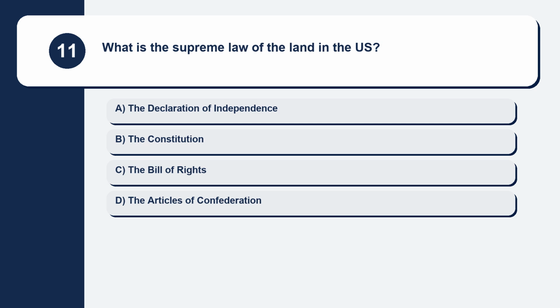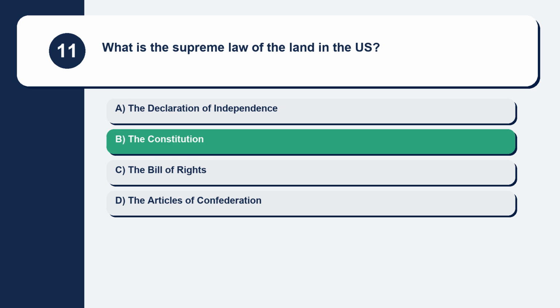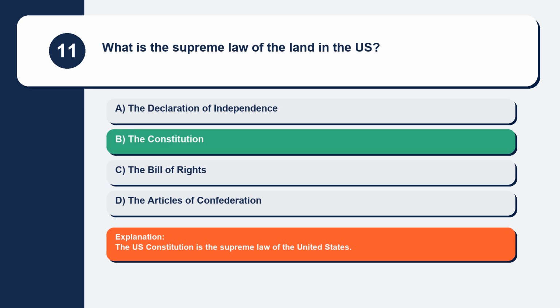Question 11. What is the supreme law of the land in the U.S.? The Declaration of Independence, the Constitution, the Bill of Rights, the Articles of Confederation. The U.S. Constitution is the supreme law of the United States.